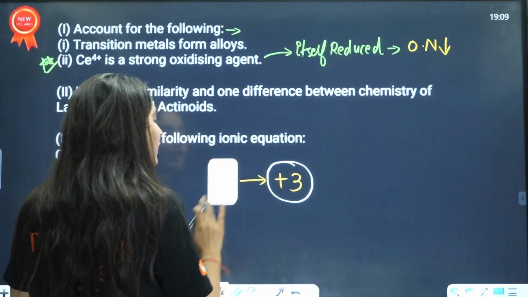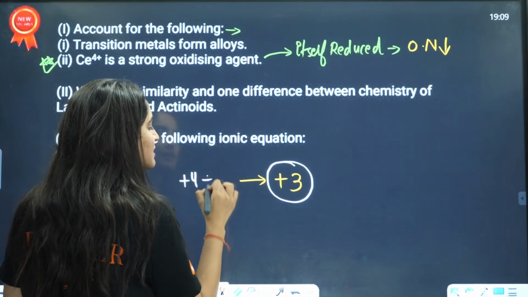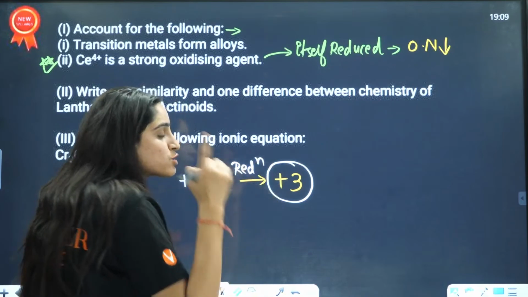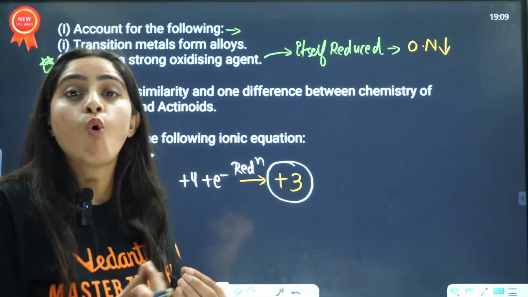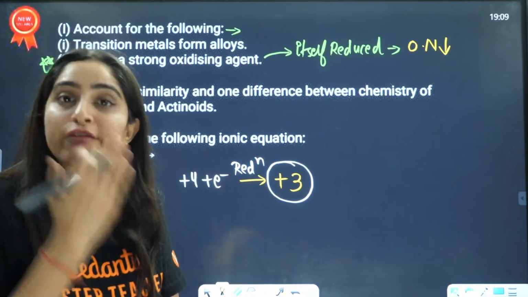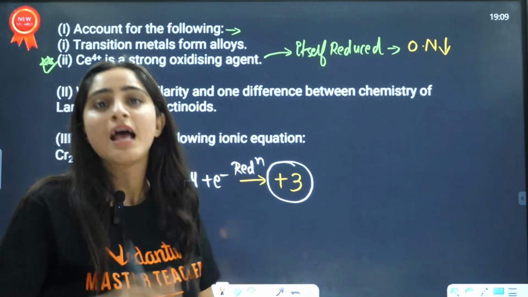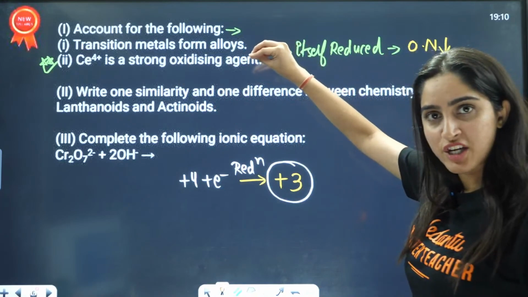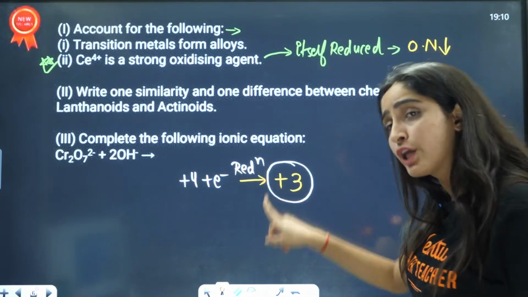When it is gaining 1 electron from +4, when reduction is happening, it is going towards a more stable oxidation state, and hence it is acting as a strong oxidizing agent because itself it is getting reduced.